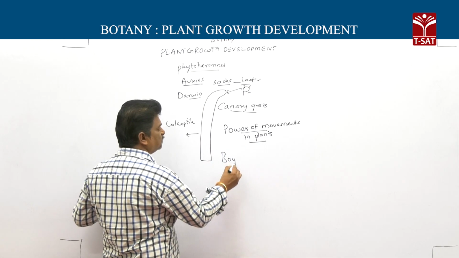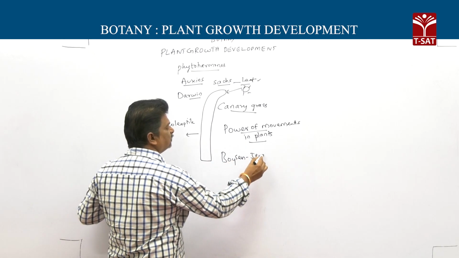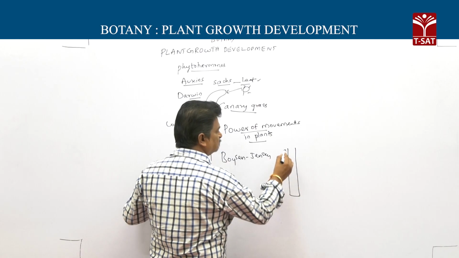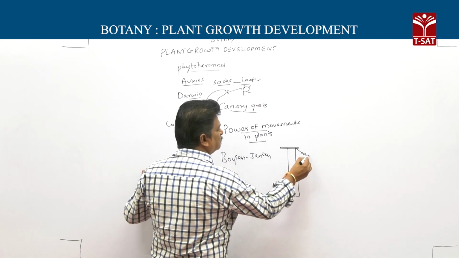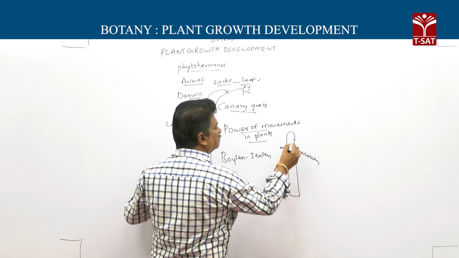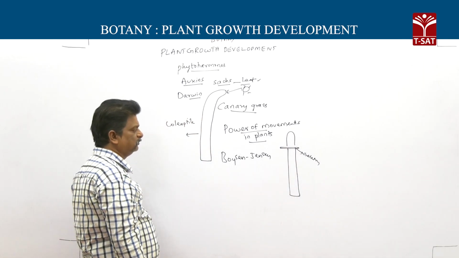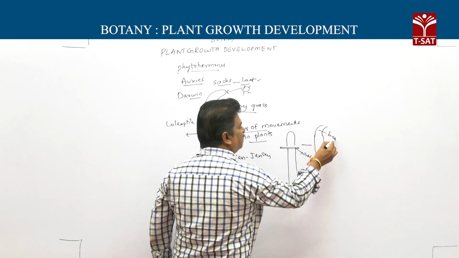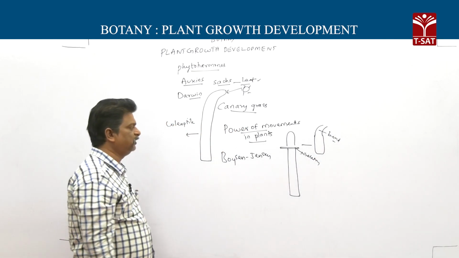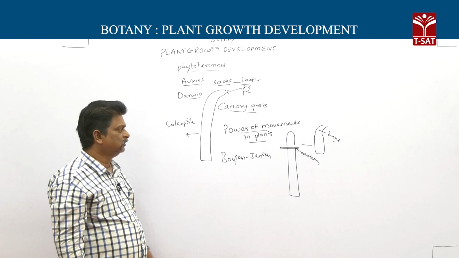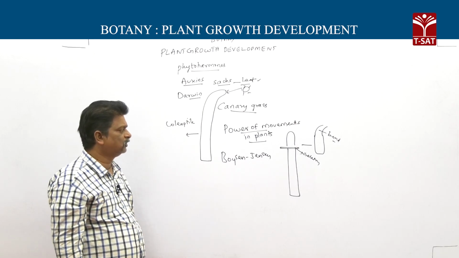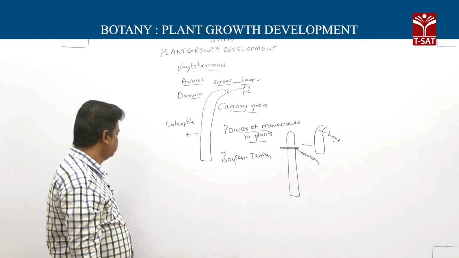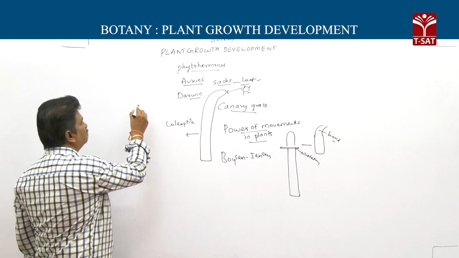Then the next scientist, Boysen-Jensen. He placed gelatin between the stump and the coleoptile tip. Even afterwards, the coleoptile tip shows bending. So by this experiment, he reported that these growth regulators are a diffusible substance. And actually, the credit for the discovery of auxins goes to Went.